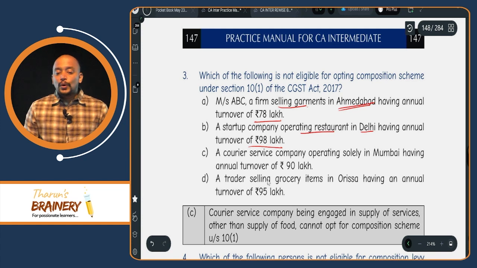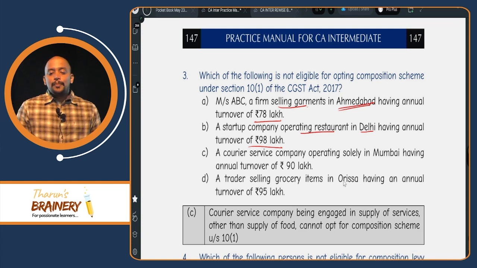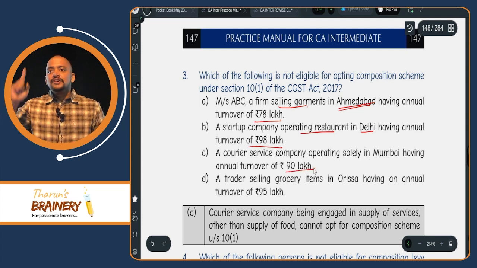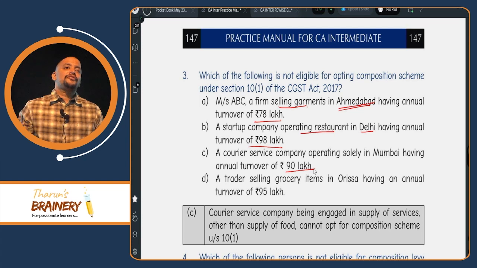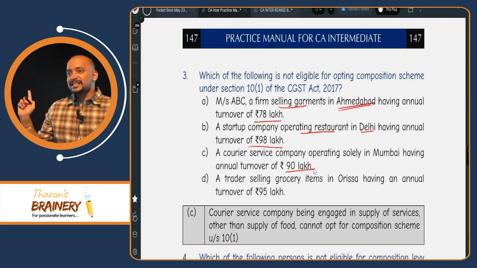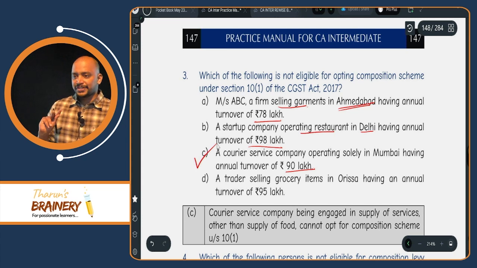Yes. A courier service company, courier service means service provider, operating solely in Mumbai, having annual turnover of 90 lakhs. For a service provider other than supply of food, which composition scheme? 10(2A). So what is the limit? 50 lakhs. But here it is how much? 90 lakhs. So they cannot opt for composition scheme.